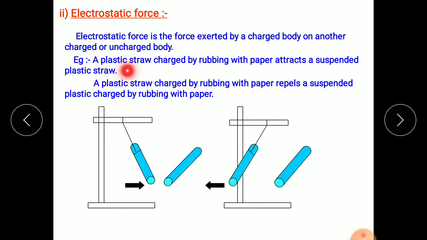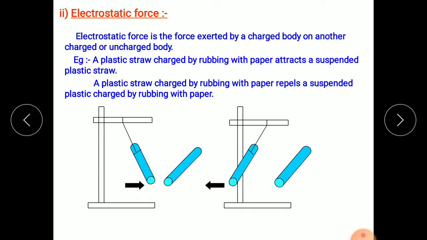For example, a plastic straw charged by rubbing with paper attracts a suspended plastic straw. If one straw is suspended, hung with a thread, and another straw is rubbed with paper, it can attract that suspended straw.